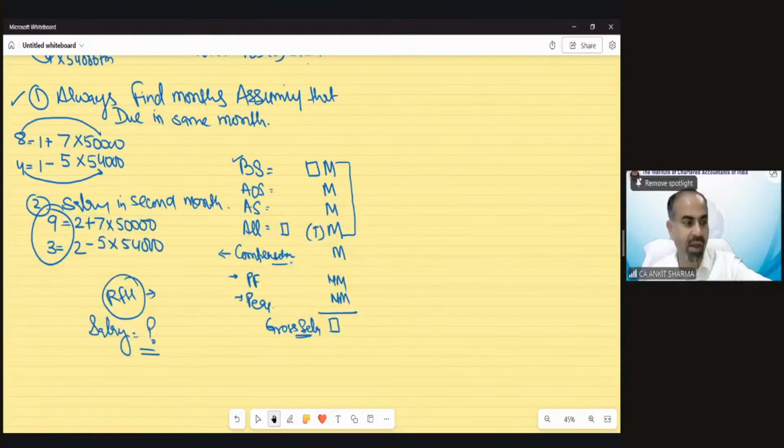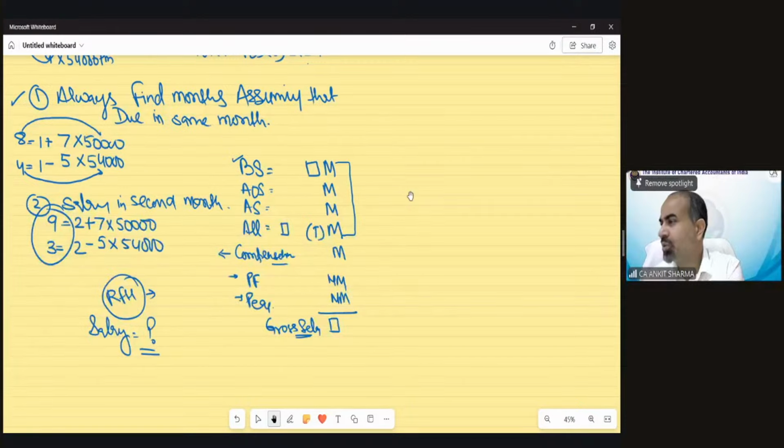What is the meaning of salary in case of rent-free house? Anyone? Who is going to tell me the meaning of salary in case of rent-free house? Mrs. Gayatri is saying perquisite. Rent-free house is a perquisite, of course. But to calculate the rent-free house perquisite, we have to take 10% of salary in some cases, 7.5% of salary in some cases, and 5% of salary in some cases. So I'm just asking what that salary means in that case.